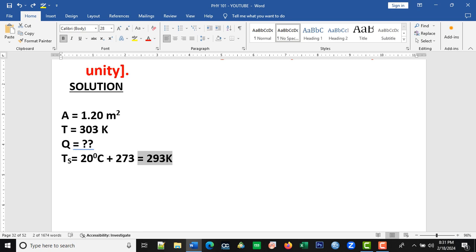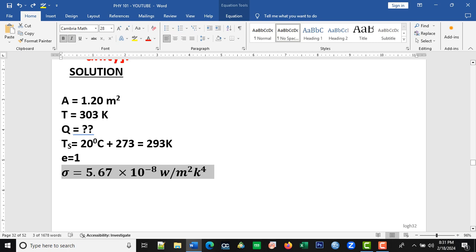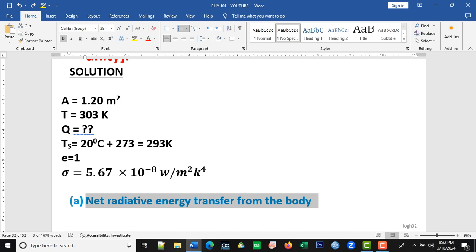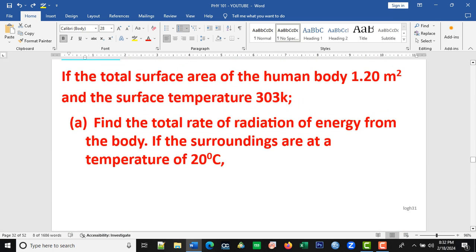And it now gives us 293 Kelvin as the temperature of the surrounding. Emissivity is 1. The Stefan-Boltzmann constant is given as 5.67 times 10 to the power minus 8. So we have to find the net radiative energy transfer from the body and the total rate of radiation of energy from the body.